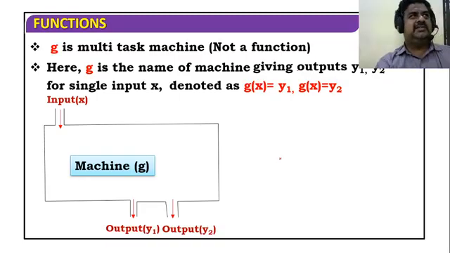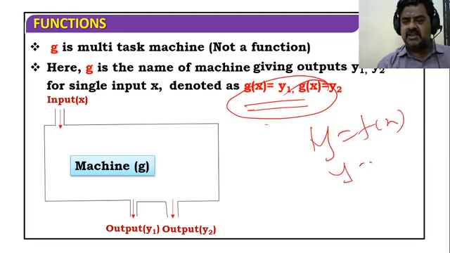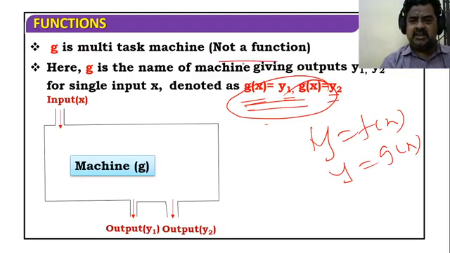They already know this previously, that's why it's a bit fast. So what is a multitask function? Two outputs. You already know that y equal to f of x is a single task function. g of x is also a function, but here there are two outputs. That's a problem, that's why it is not a function.